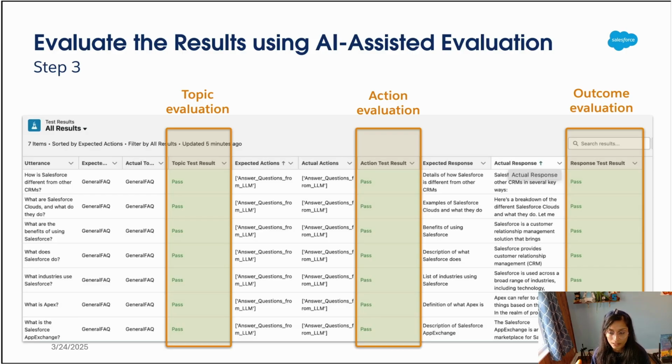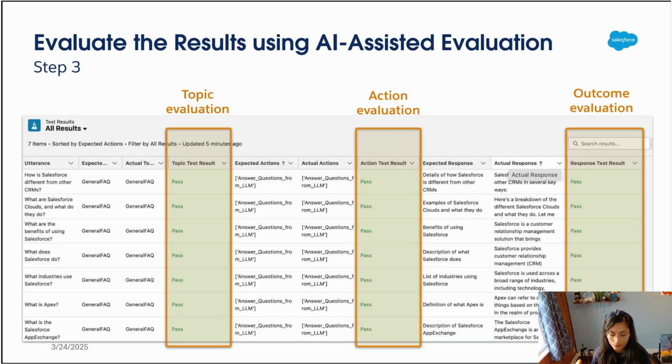And what I also recommend is start with the testing utterance in mind before you even start to build, because as you start to write utterances and as you start to write what is the expected topic and actions, that will give you an idea of how to even build. In DevOps, we always say start with your test cases, but it's so true with building agents.